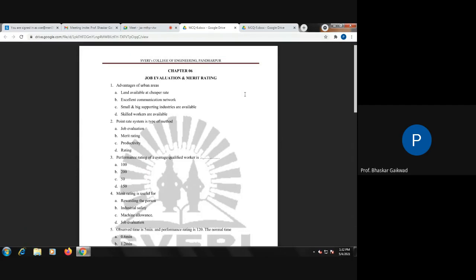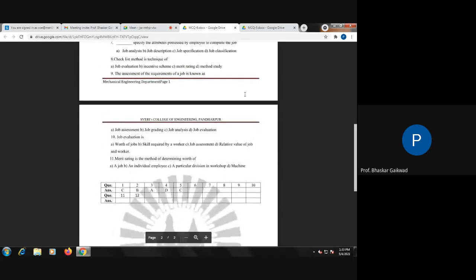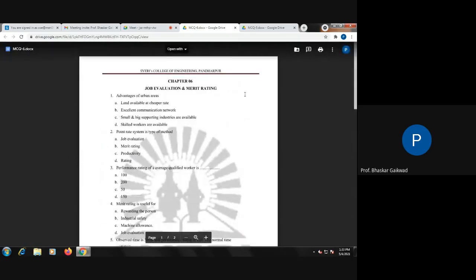Skilled workers, in our difference between urban and rural, will always be in urban area. Excellent communication will always be in urban area. Land is costly in urban area, and obviously in urban area, because of MIDC, small and big supporting industries are there. Now, point rate system is a type of method, either job evaluation or merit rating. Let us see B. Merit rating. Point rate system. This is the merit rating.